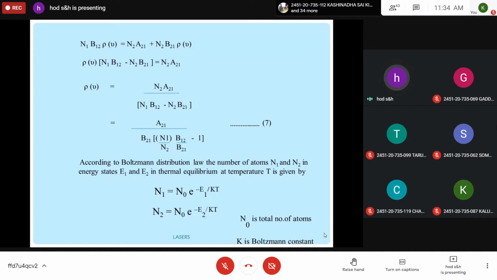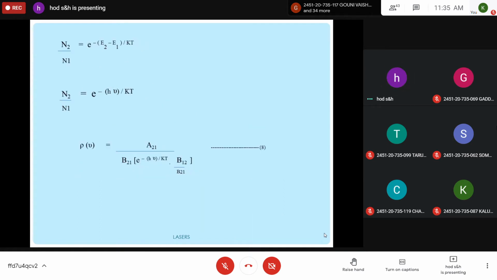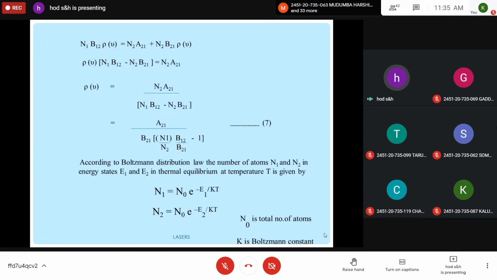So Boltzmann distribution law for particles N1 and N2 in states E1 and E2 is expressed in this equation. So if you take N2 by N1, then it will be e to the power of minus E2 minus E1 by kT, because in the previous expression, N0 gets cancelled.